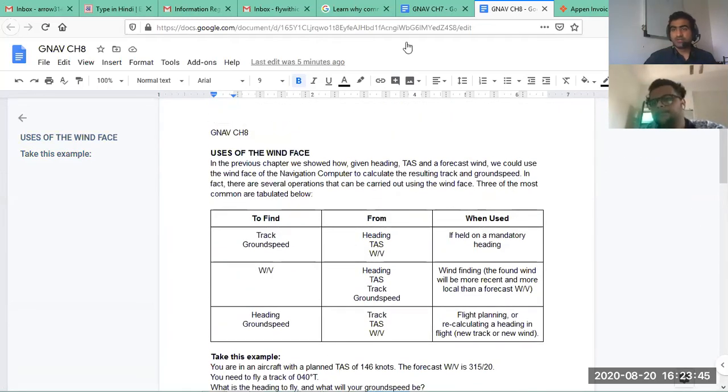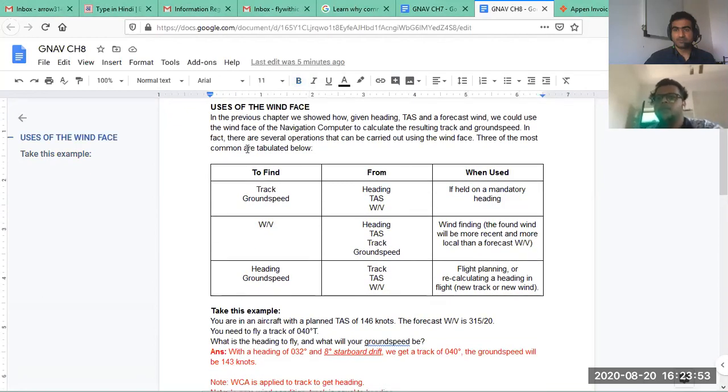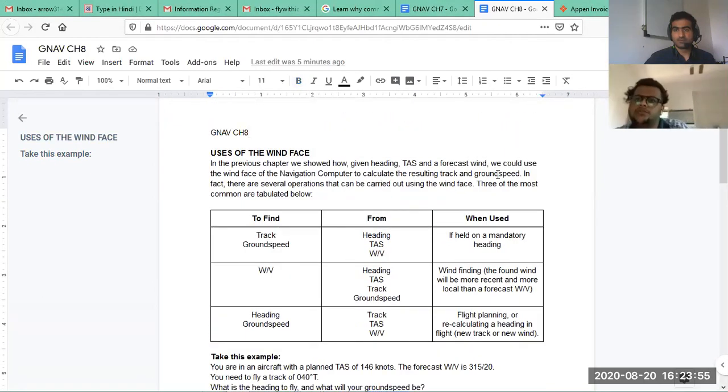Before we go, just read this paragraph. You can see this, right? Resolving phase in previous activity. Complete: calculate resulting track and ground speed.